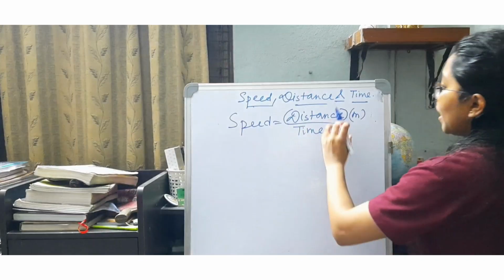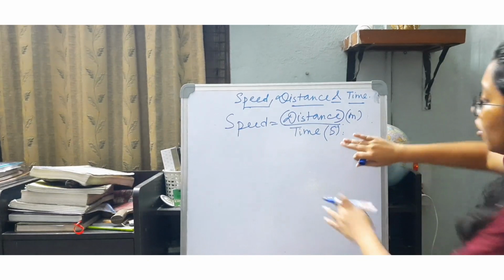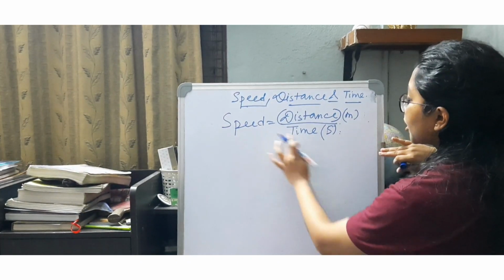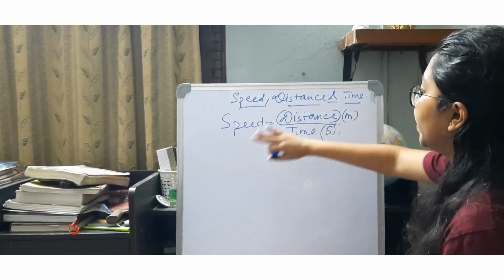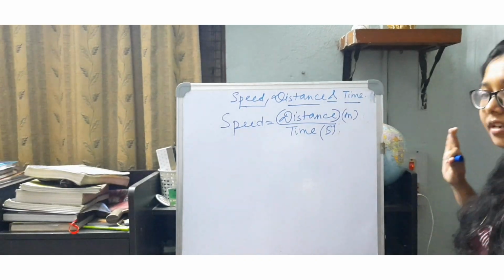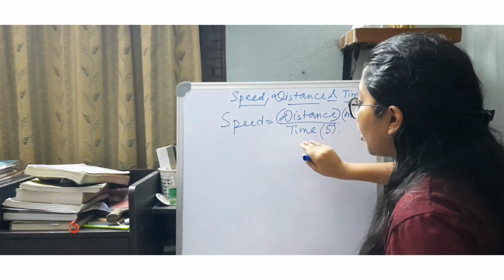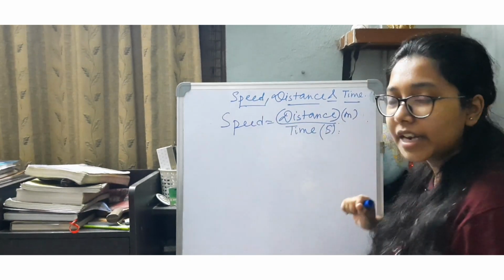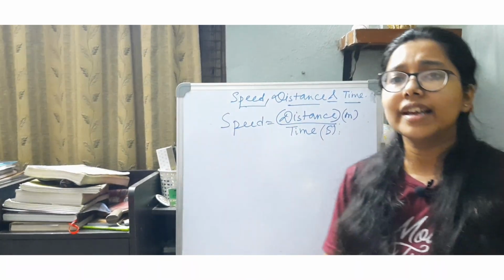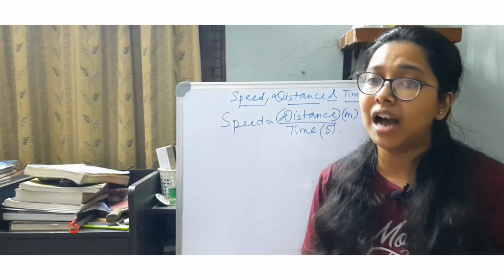But in general, it may be asked to find the time period if the distance and the speed are given. So, if I interchange speed and time, the time can be evaluated as distance by speed, and if it is asked to find the distance, then cross multiplying, distance is nothing but speed into time. So, this is only the amount of calculation which you have to do.